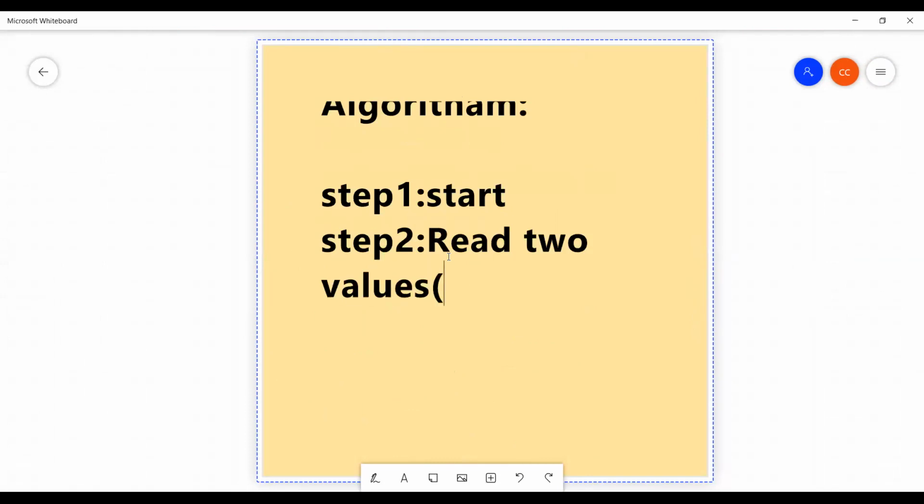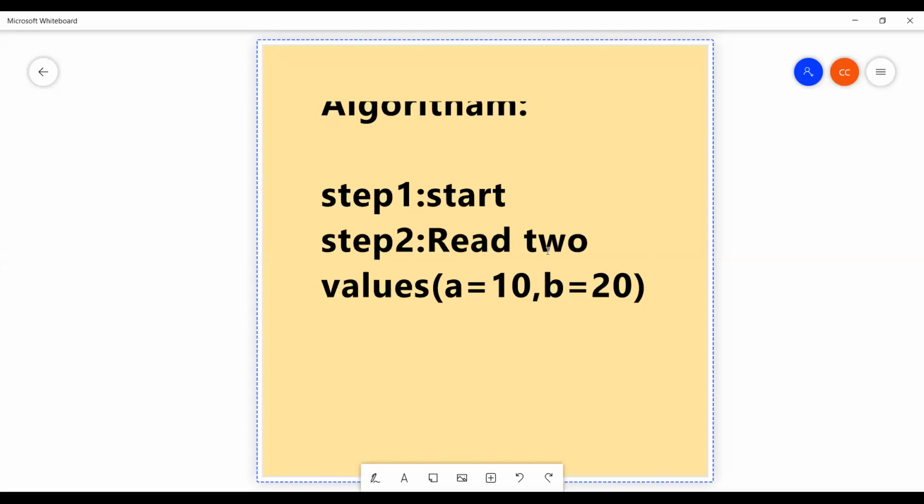For example, I will take a equal to 10, b equal to 20. This is my second step. Okay. First start. Second one, read two values.